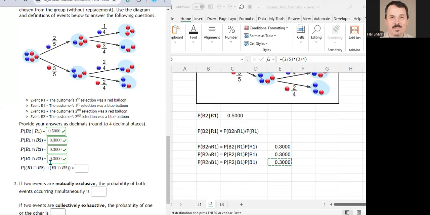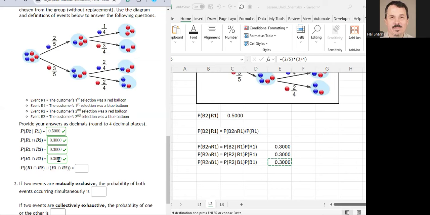Can R1 and R2 happen at the same exact time as B1 and R2? No, it can't. So this intersection event and this intersection event are mutually exclusive. They can't happen at the exact same time.